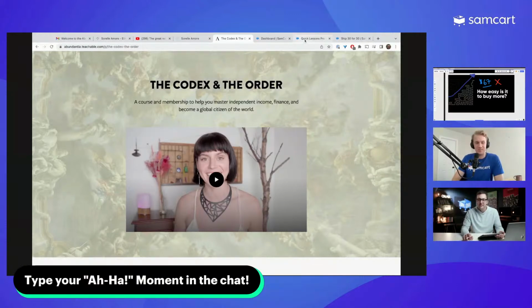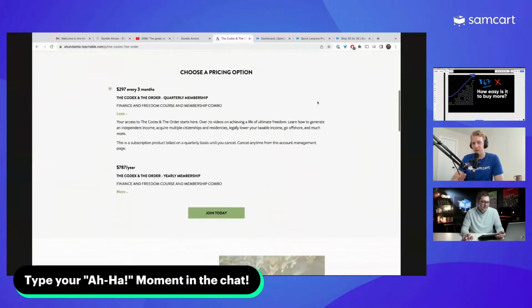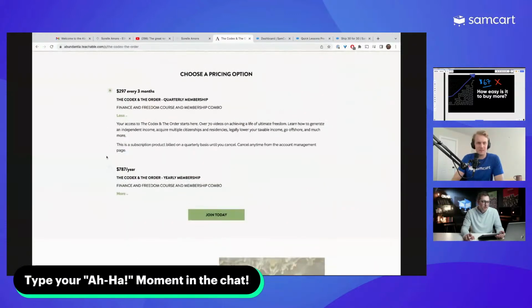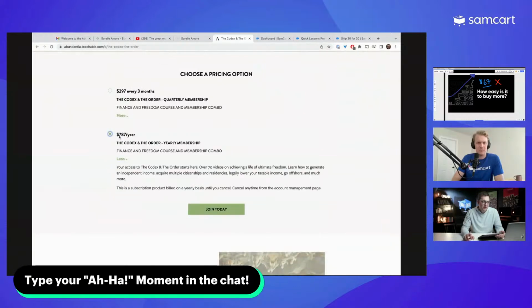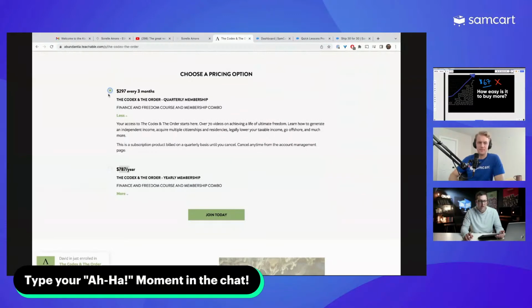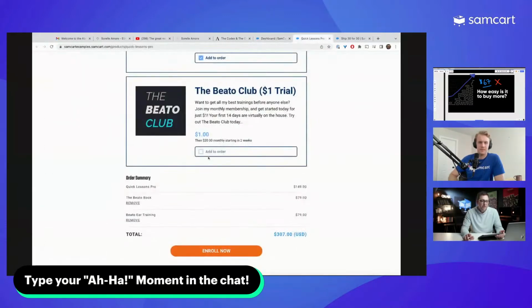The financial membership. I think if you scroll down a little bit, it explains the offer, and it has two little radio buttons there. Here we go. So we have basically $800 for the year or $300 a quarter as her membership. So what if every single customer could join for 14 days?